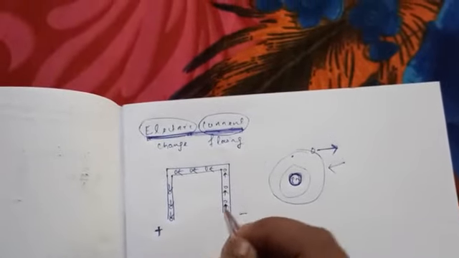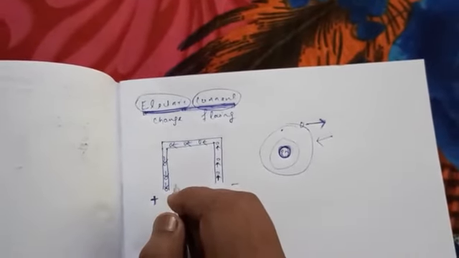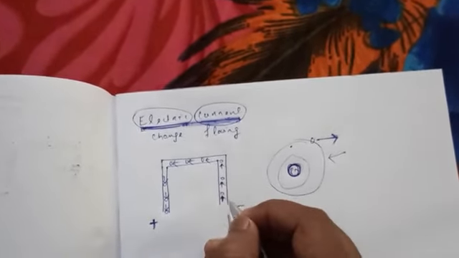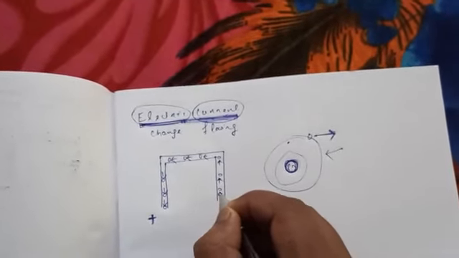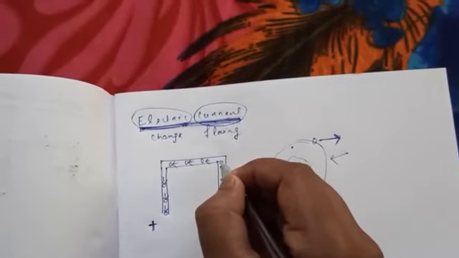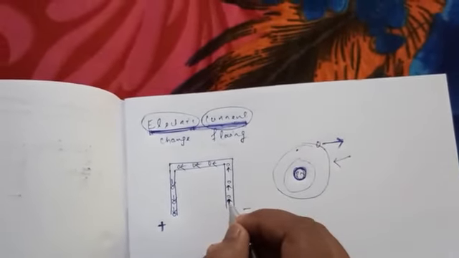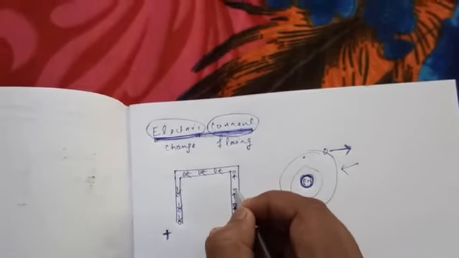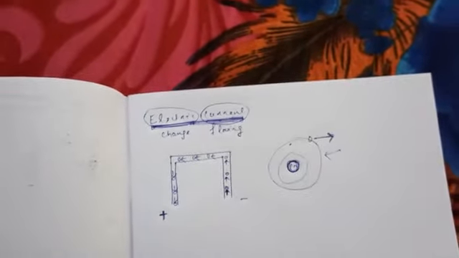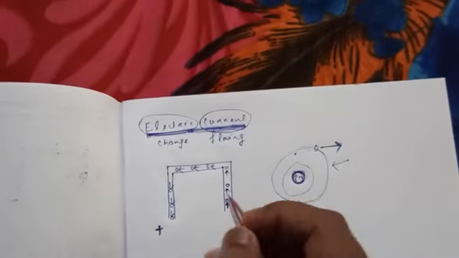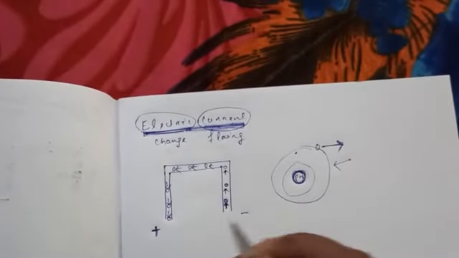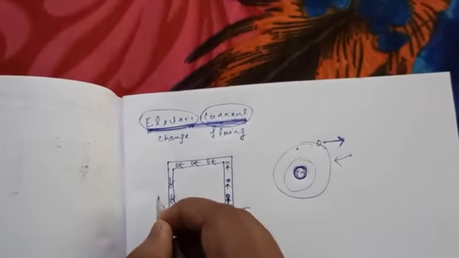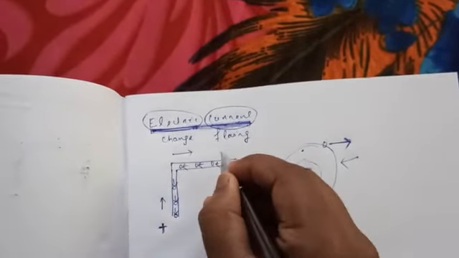But if you know the theory of relativity, suppose I sit here on an electron and I move, then what will I feel? I am at rest, but it will seem like the holes are moving towards me. That means from the theory of relativity we can say that holes are moving from the positive end towards the negative end.